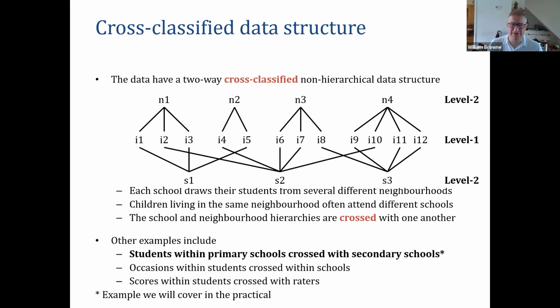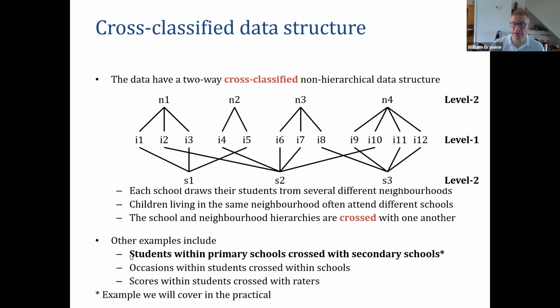And we might say, well, we've seen from the first few slides that data points that are in the same neighborhood could be clustered. They could share things in common, sharing all those resources, the deprivation, etc. Data points in the same school, pupils in the same school, they share things in common and have the same teachers, the same teaching experience maybe. So we need to control for those two different sources of clustering in our models. And they're not the only examples.